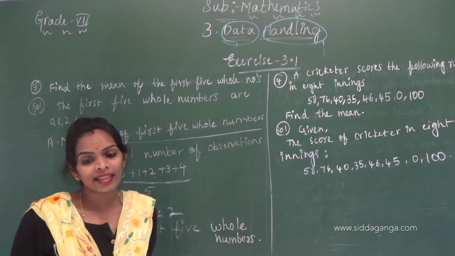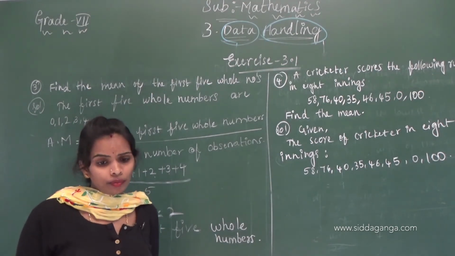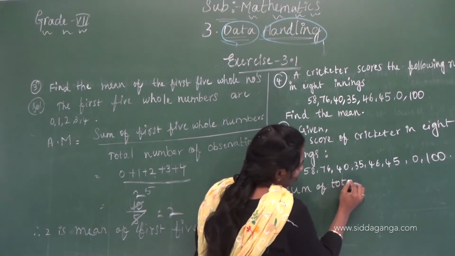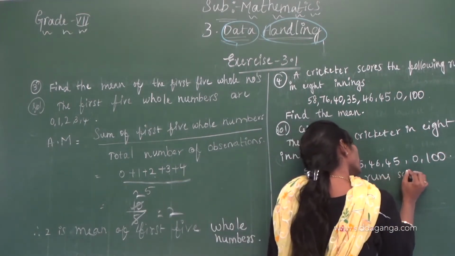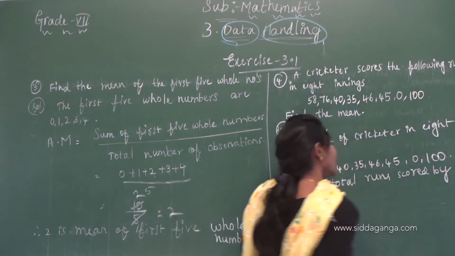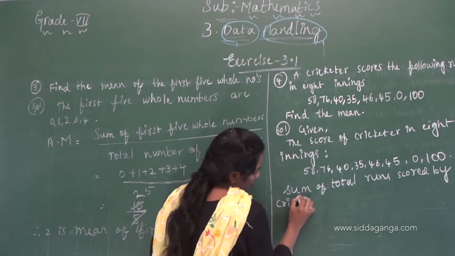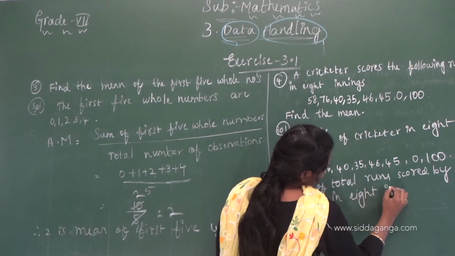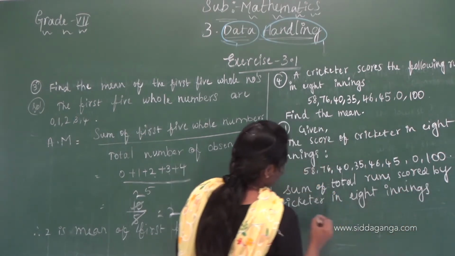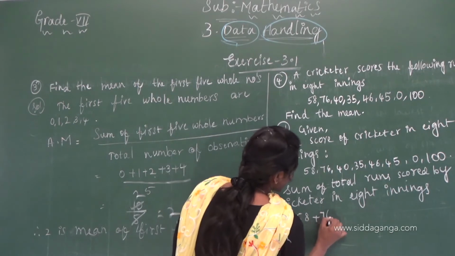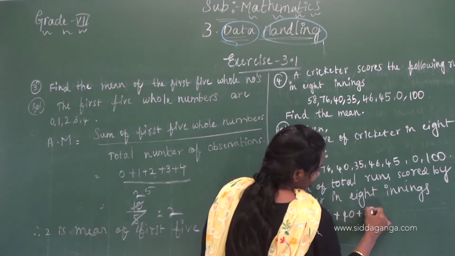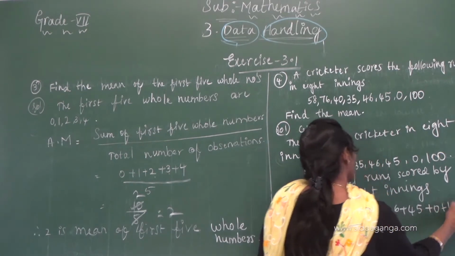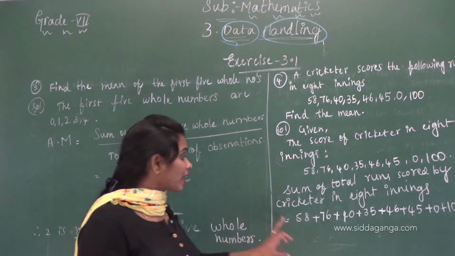Total runs scored by the cricketer in the innings. Total sum of runs scored by the cricketer in 8 innings: 58 plus 76 plus 40 plus 35 plus 46 plus 45 plus 0 plus 100. What is 58 plus 76?